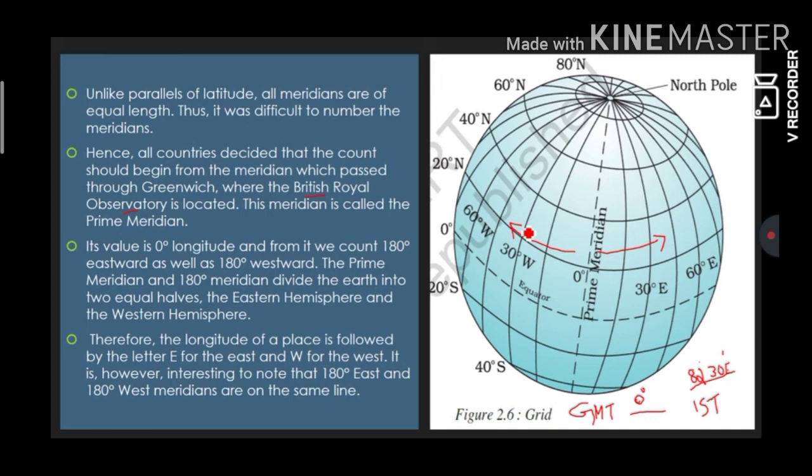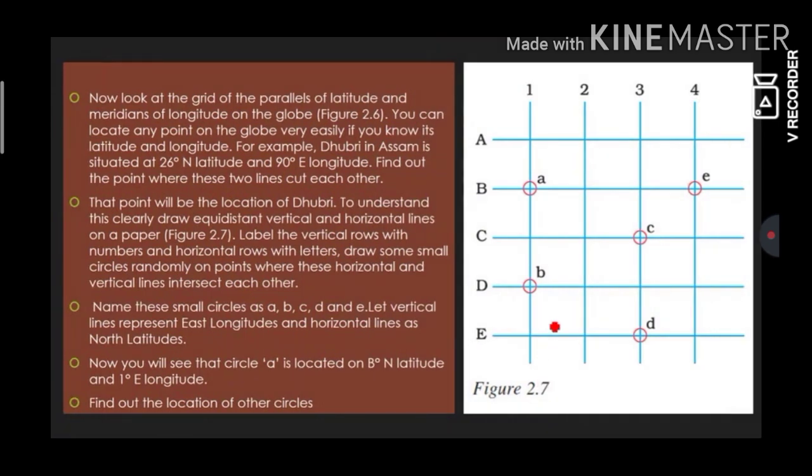Therefore, remember the longitude of a place is followed by the letter E for east and W for west, just like latitude has N for north and S for south. 180 degrees east and 180 degrees west meridians are on the same line. I'll explain this later when I go to the map.